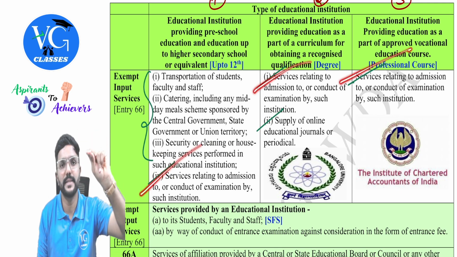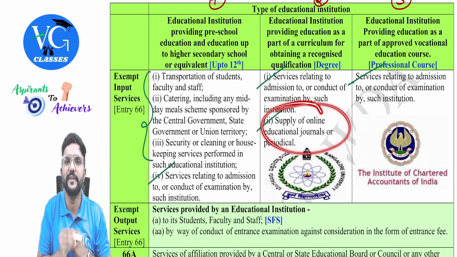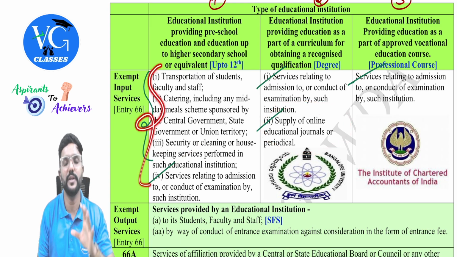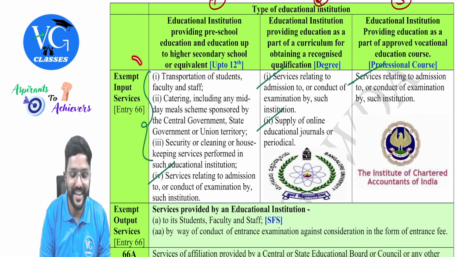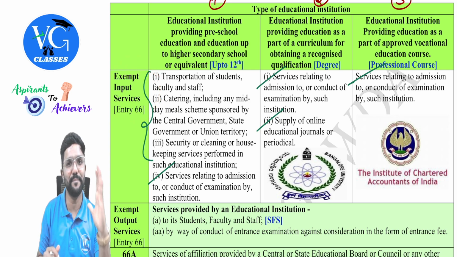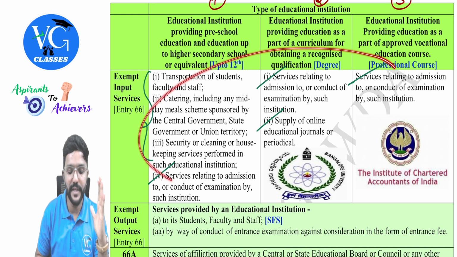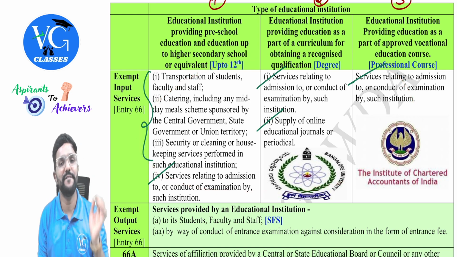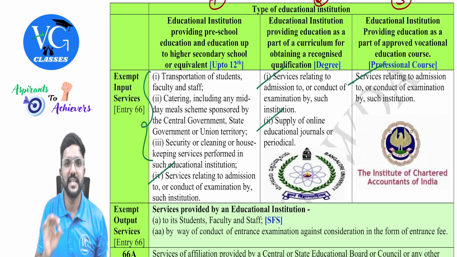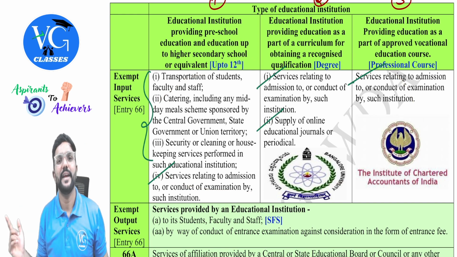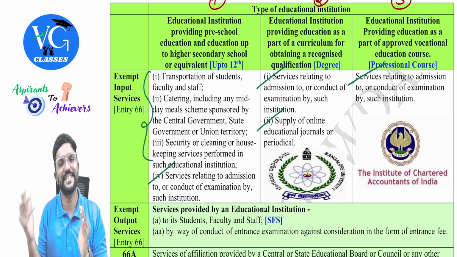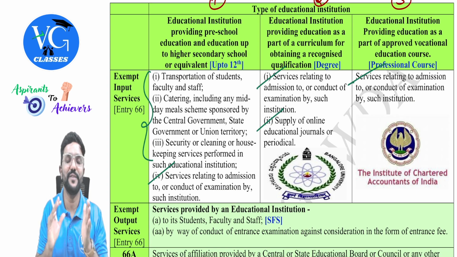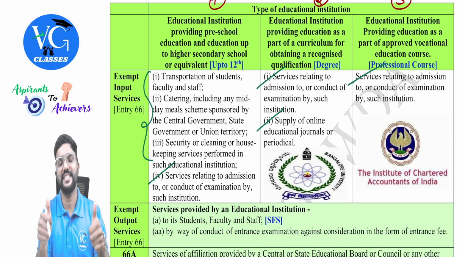This anyway is exempt for all three, guys. Whereas this is only for the second category. Whereas these three are only for the first category. And which are these? Outward or inward? Inward supply. So for a supplier who is providing the following services to an educational institution, if it is exempt for them, will they charge and collect the GST from the educational institution? No. For a supplier, if it is exempt, obviously it is exempt for the recipient also. So the supplier will not charge and collect GST from the recipients, guys. Got it? Yes.